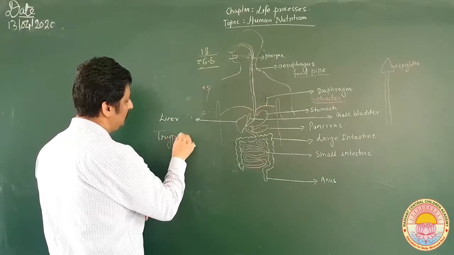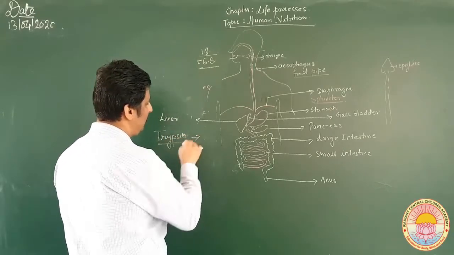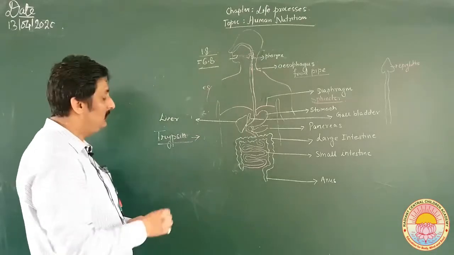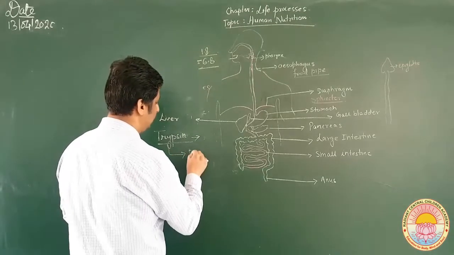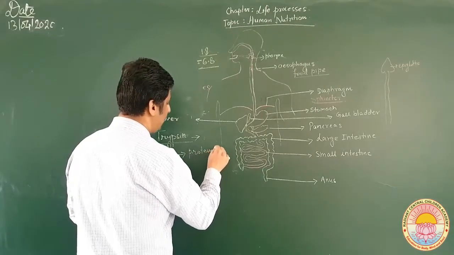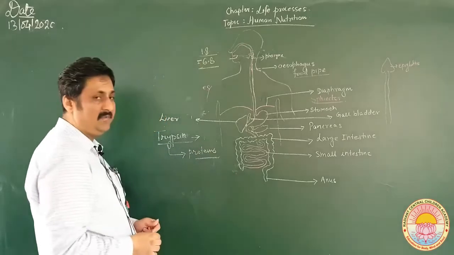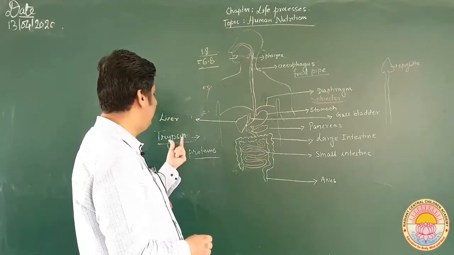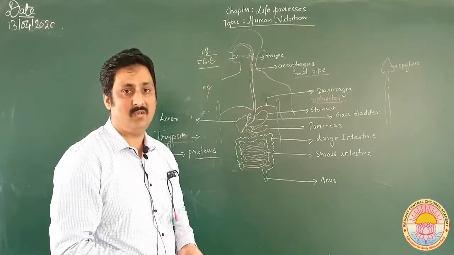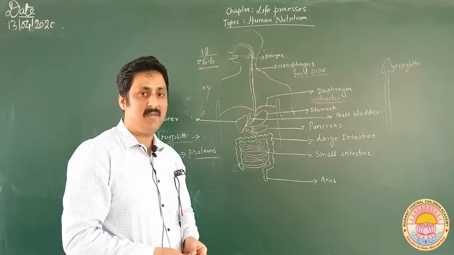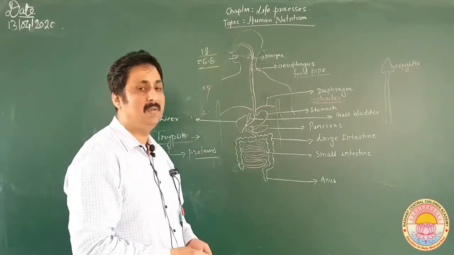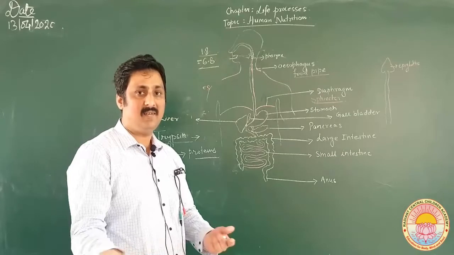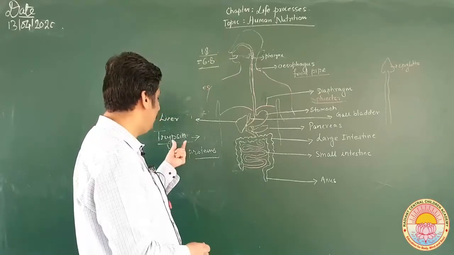Trypsin is one of the important enzymes of the pancreas responsible for digestion of proteins. There are many other enzymes also, but in your NCERT book I only saw trypsin mentioned. Apart from trypsin there are many other enzymes, for example chymotrypsinogen, procarboxypeptidase, but since they have not been mentioned, I won't tell you about them.